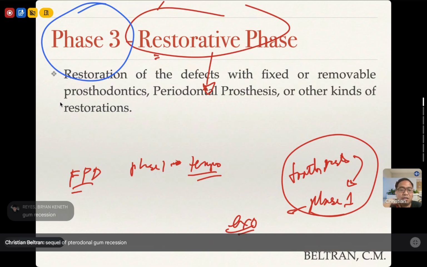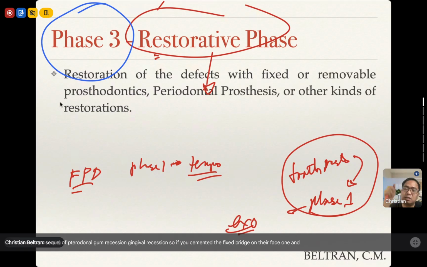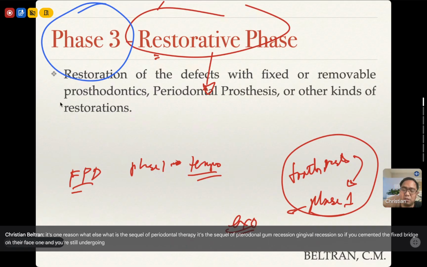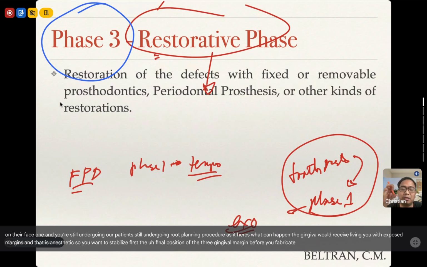Gum recession, gingival recession. So if you cemented the fixed bridge under phase 1 and the patient is still undergoing root planing procedure, as it heals, what can happen? The gingiva would recede, leaving you with exposed margins. And that is unesthetic. So you want to stabilize first the final position of the gingival margin before you fabricate your final bridge, before you cement it. All right.